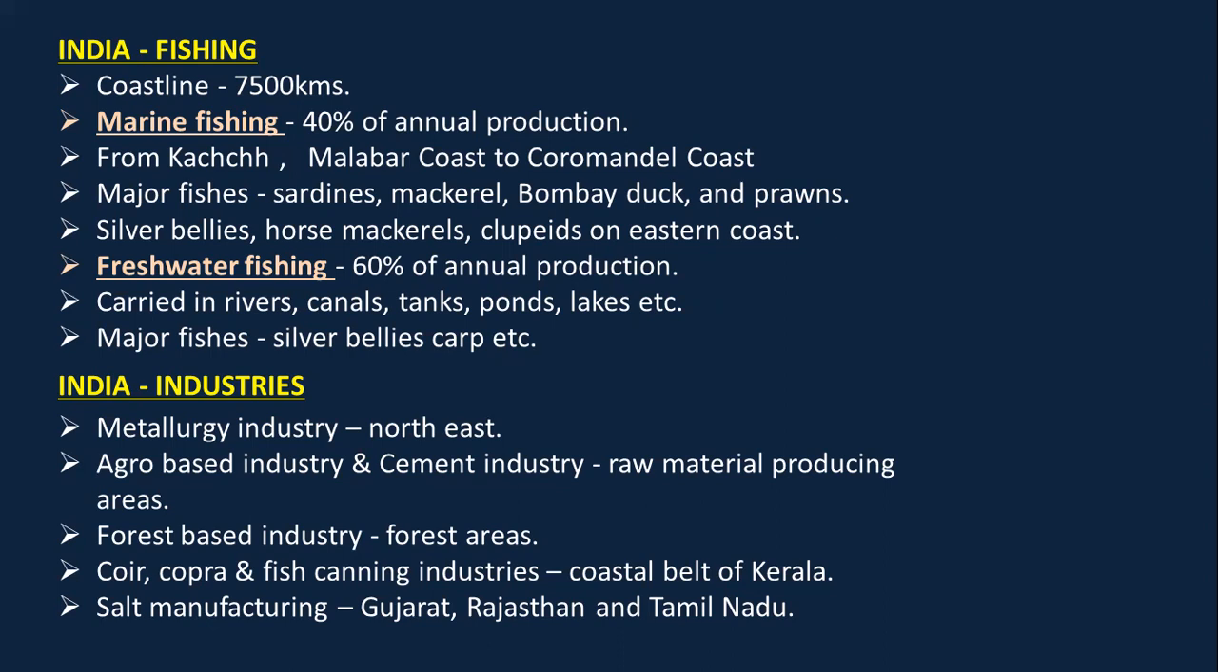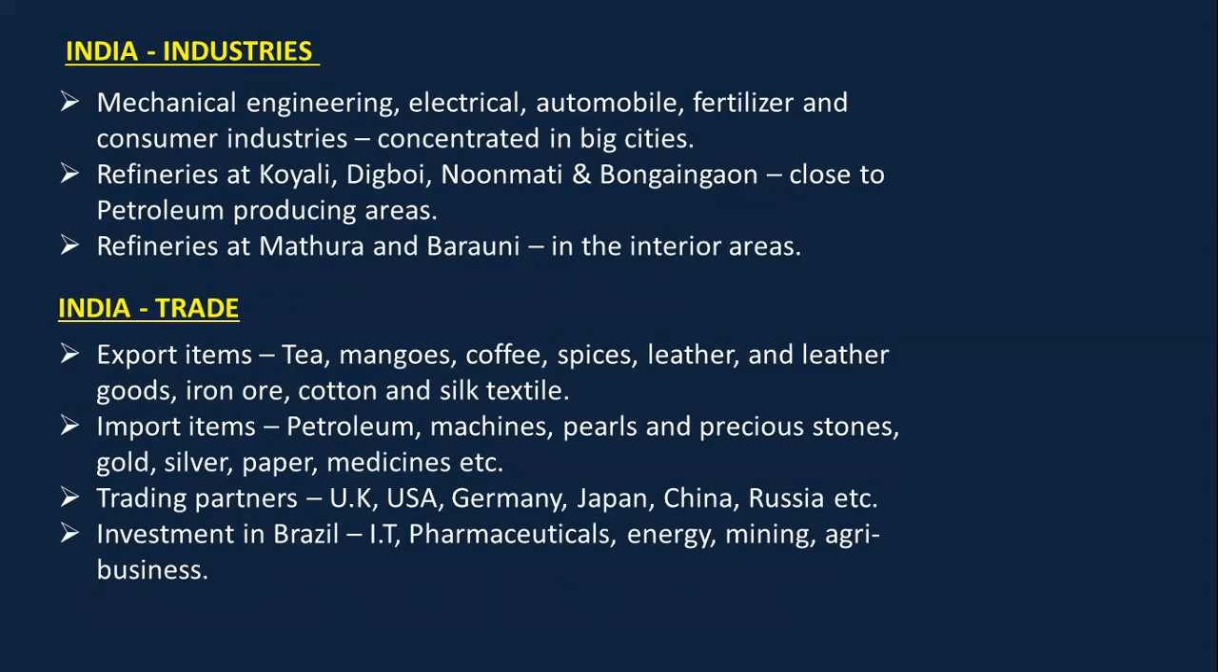Let's talk about the industries present in India. So we have a metallurgy industry in the northeast. The agro-based industry and cement industries are present in the raw material producing area. मतलब ये इंडस्ट्री का जो रॉ मटेरियल जहाँ पे मिलता है वहीं पे उनकी इंडस्ट्रीज है. Forest based industries are also present near the forest areas. The coir, copper, and fish canning industries are found in the coastal belt of Kerala. And finally, the salt manufacturing industries are found in Gujarat, Rajasthan, and Tamil Nadu.